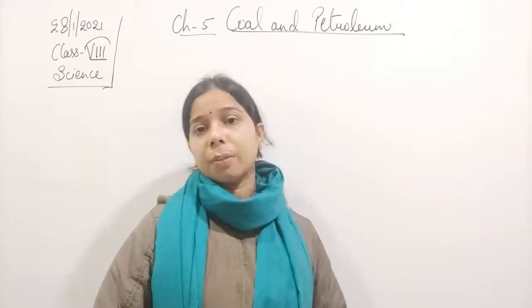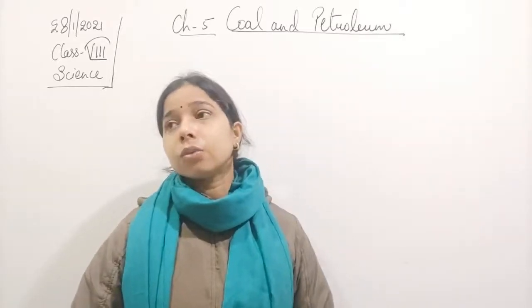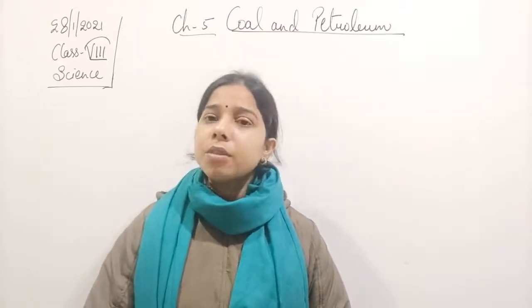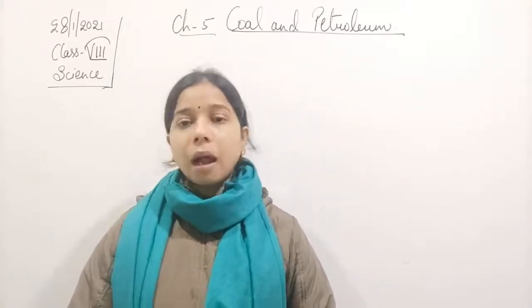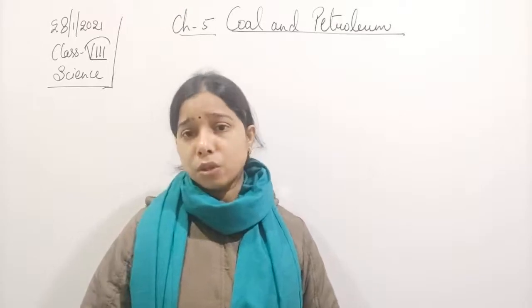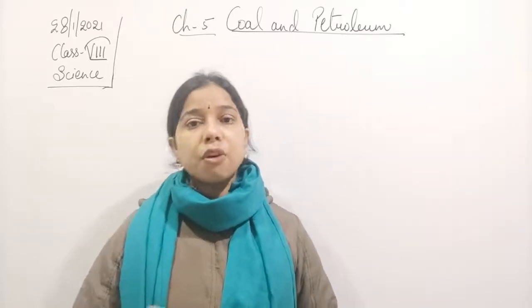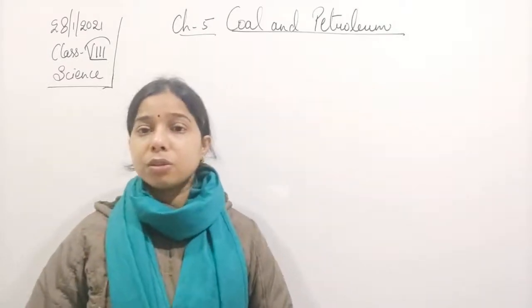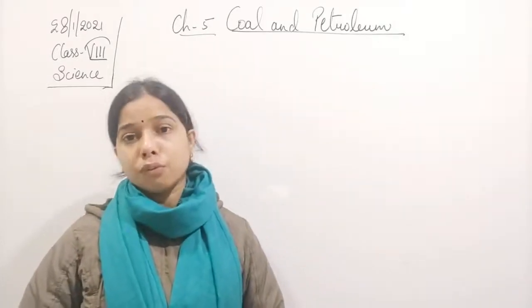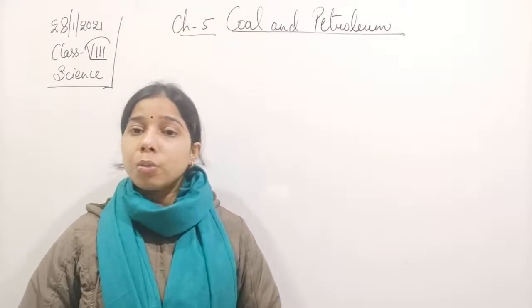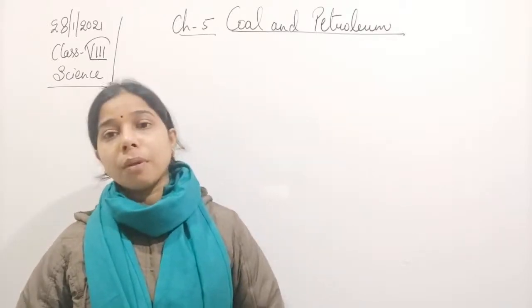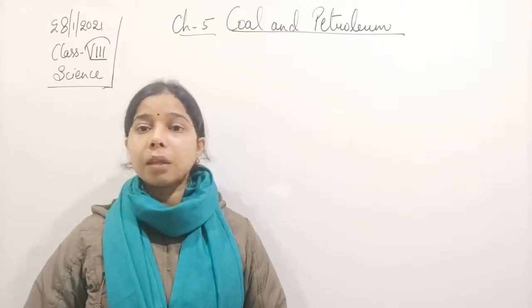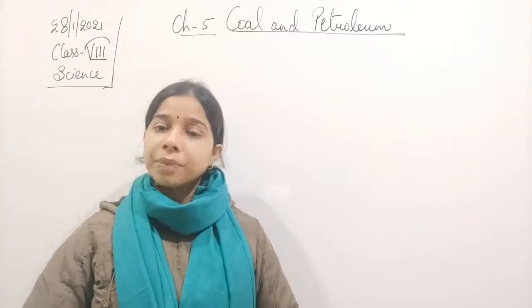Now, if we look at the other things, we have also seen alloys. What are alloys? Simply you say that when a metal and a non-metal combine together, then there is a formation of an alloy. Or when two metals combine together, then they also form an alloy.